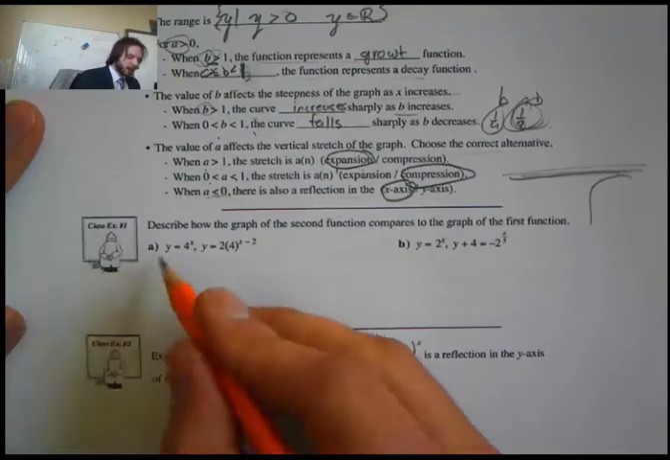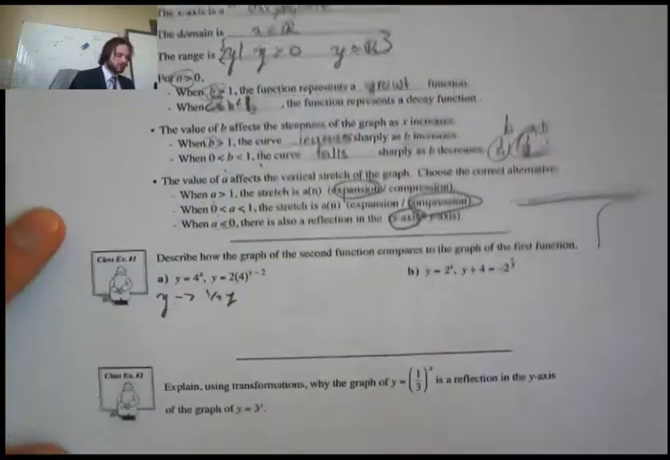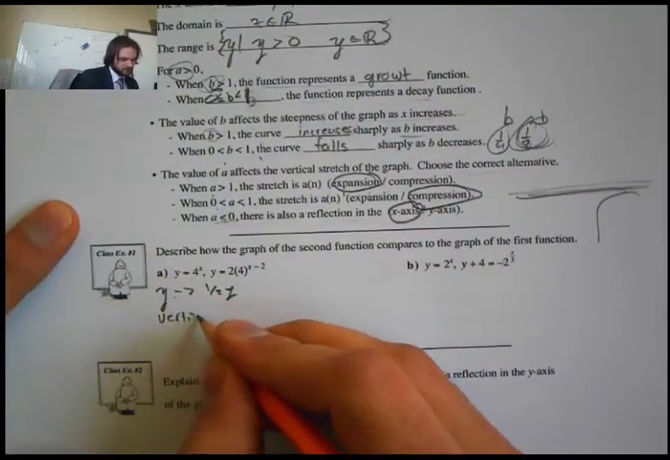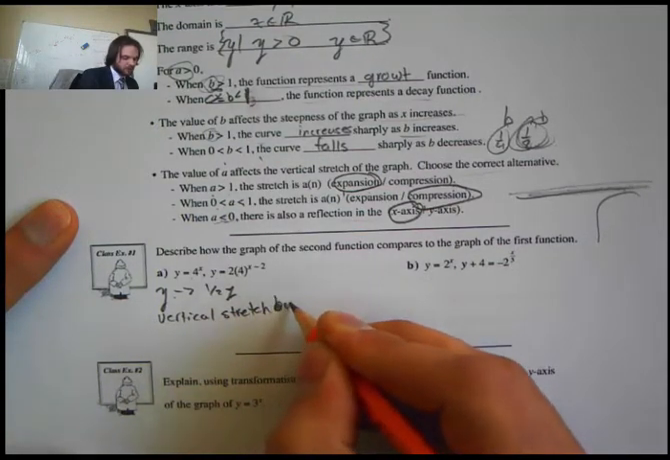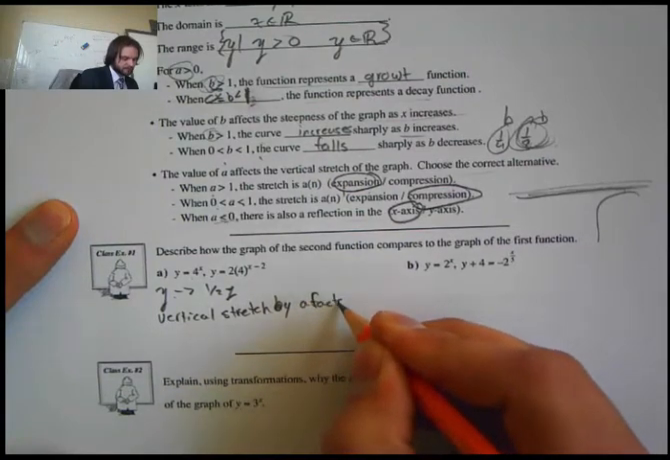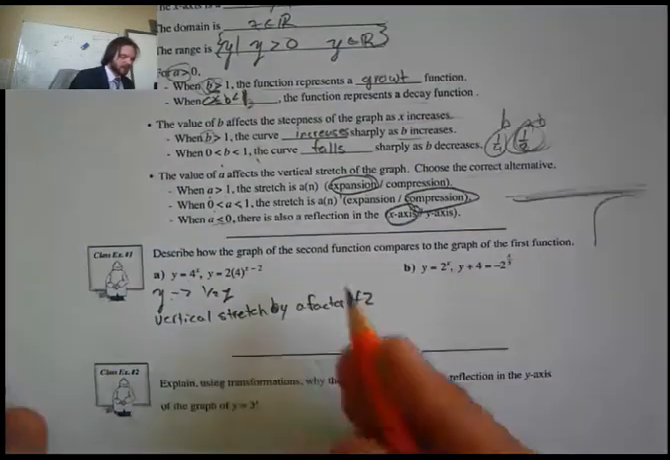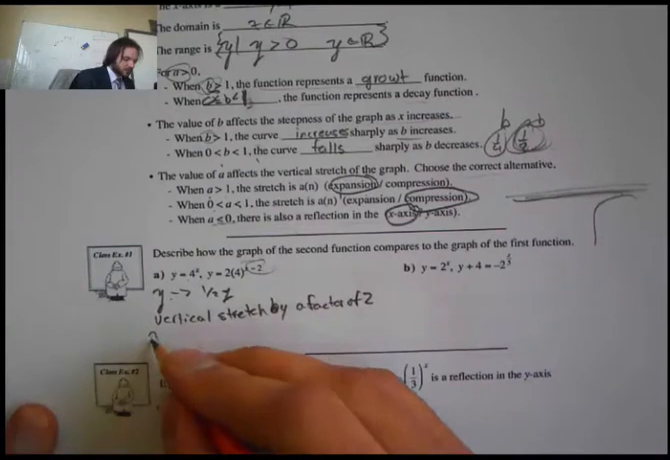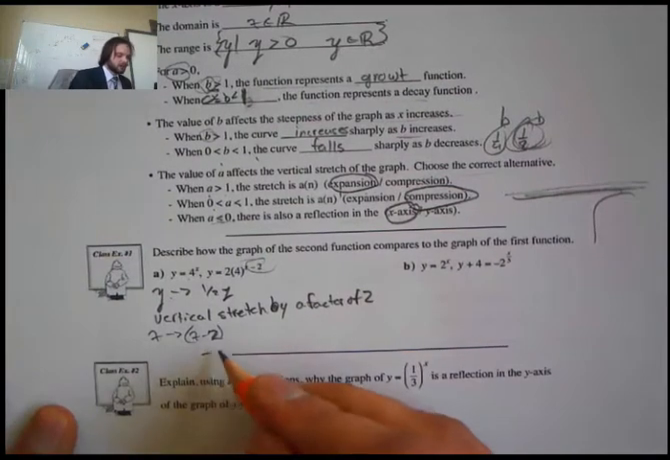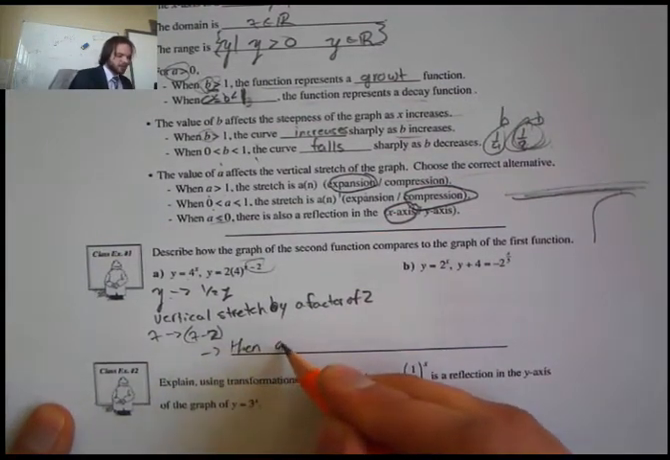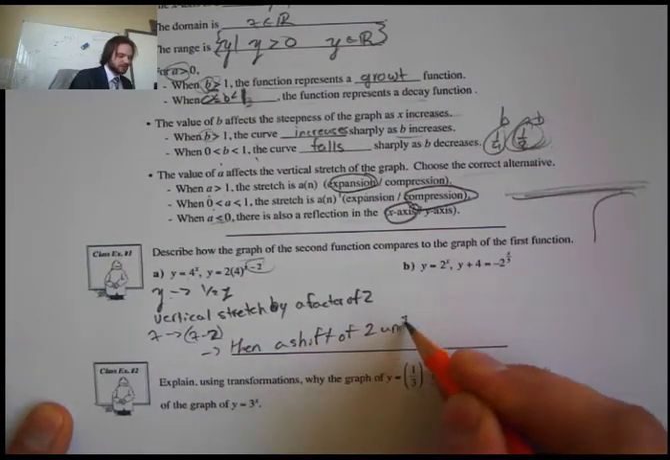Well, let's take a look at this. We have y goes to 1 over 2y. So I have a vertical stretch by a factor of 2. Okay, and that's about the x-axis. And then we also have x goes to x subtract 2. So this is the second, right? So then a shift of 2 units right.